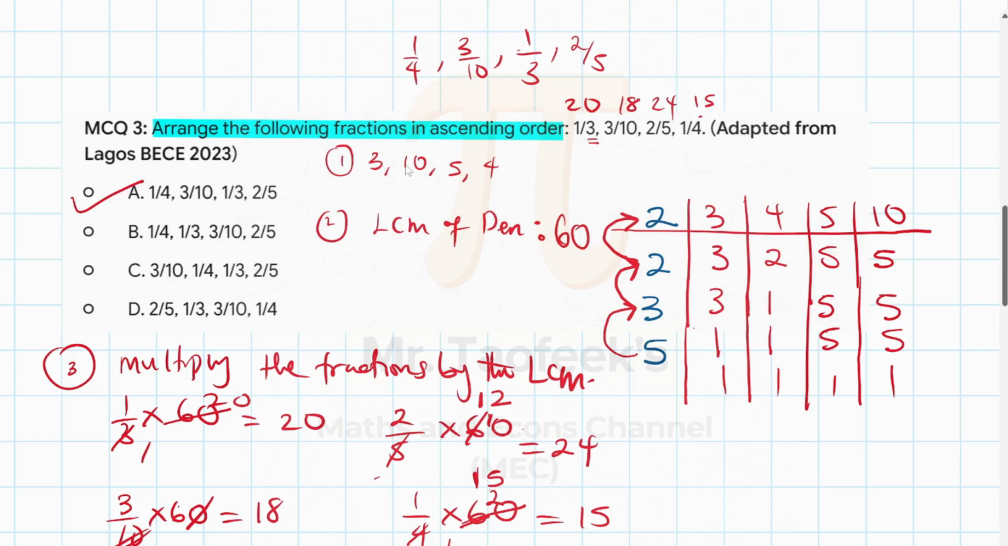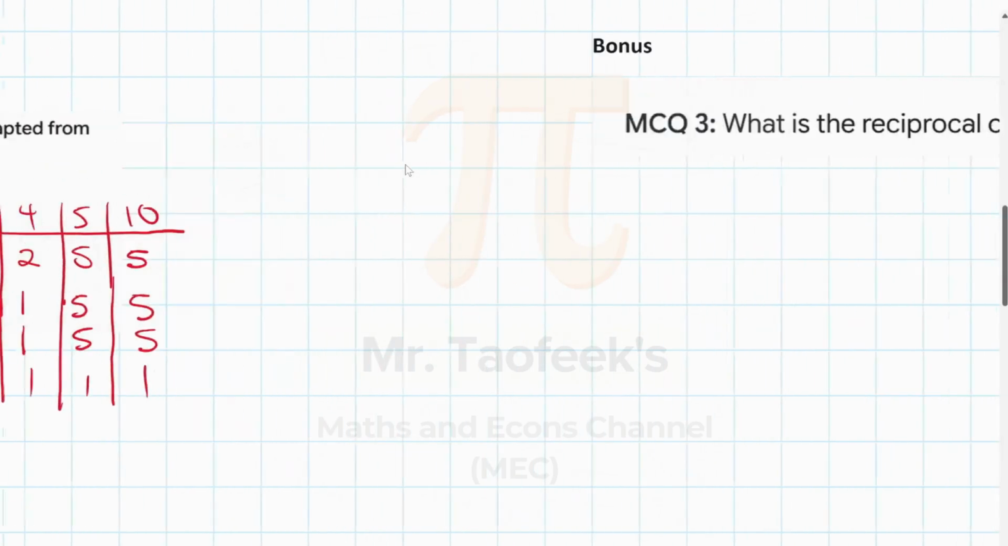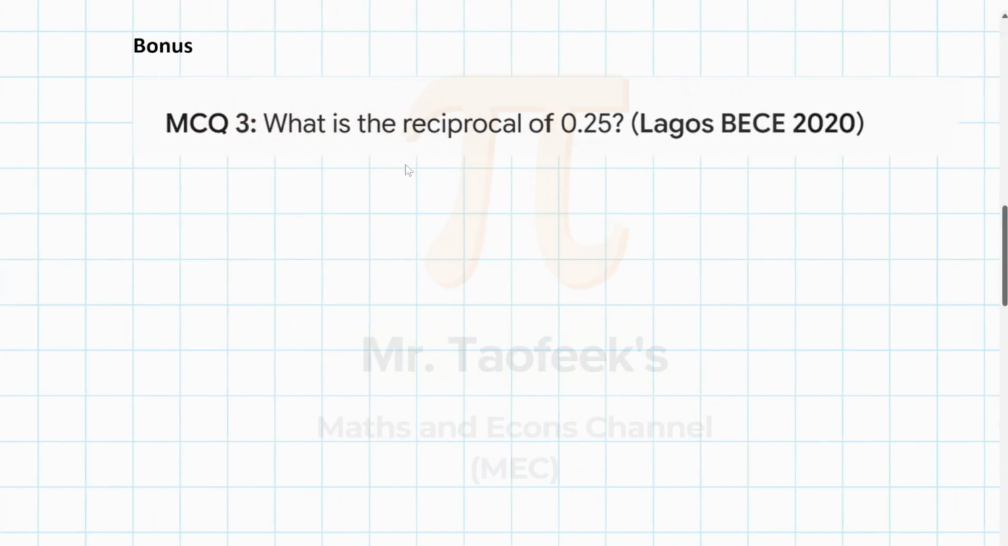All right, so this is all the 3 questions for the multiple question, but today I have a surprise for you. I have a bonus question that I think is very important for you to be able to do when it comes to the BECE. So a bonus question for you, and this is about a reciprocal, right? So the question says, what is the reciprocal of 0.25?